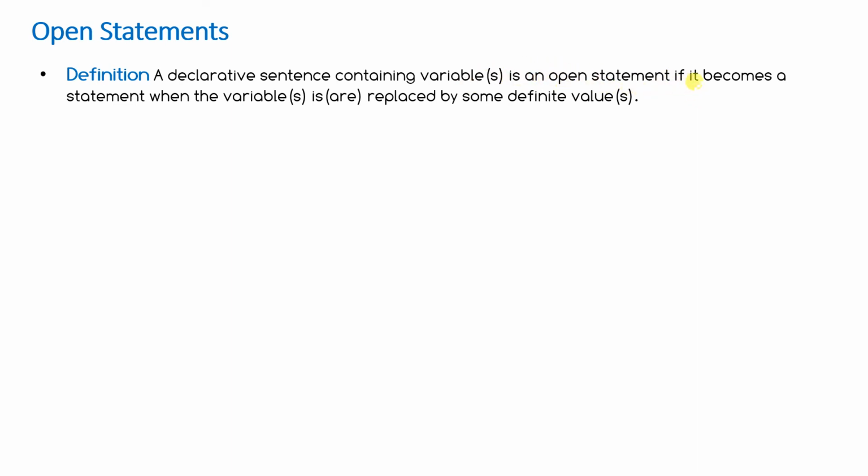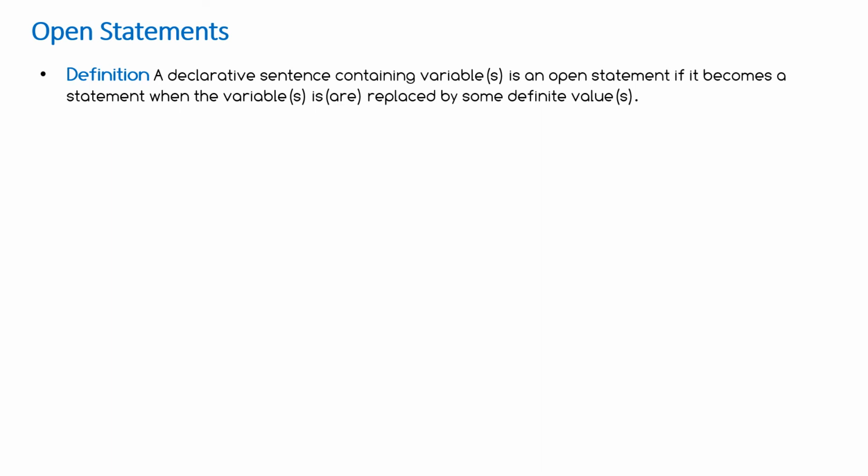An open statement becomes a statement when the variable or variables are replaced by some definite value. I am saying that n is an odd number, but if I replace n with 7, 7 is an odd number, then the open statement becomes a statement or proposition. If I say x is a real number, it's an open statement because I have not given the value of x. But if instead of x I say 2 plus 3i is a real number, it will be false because 2 plus 3i is a complex number.